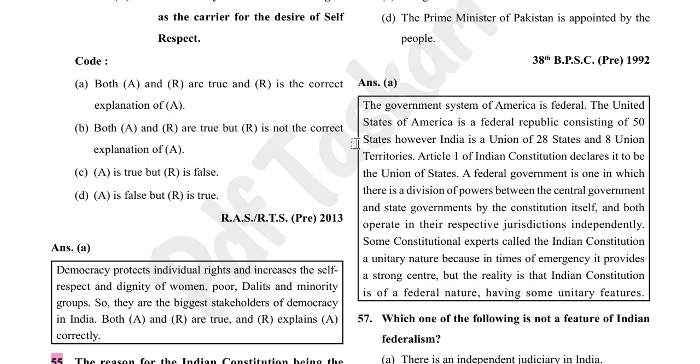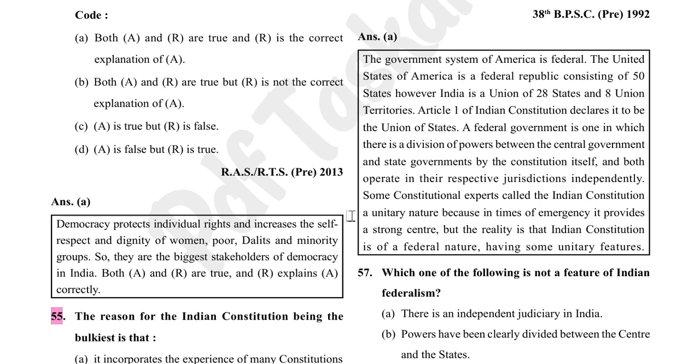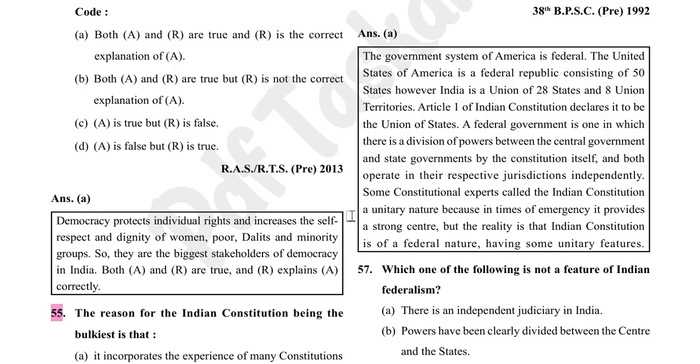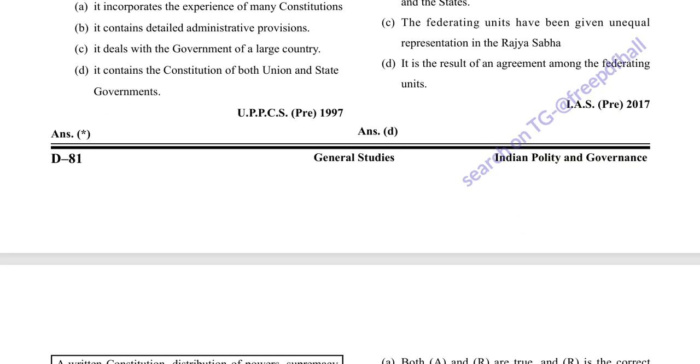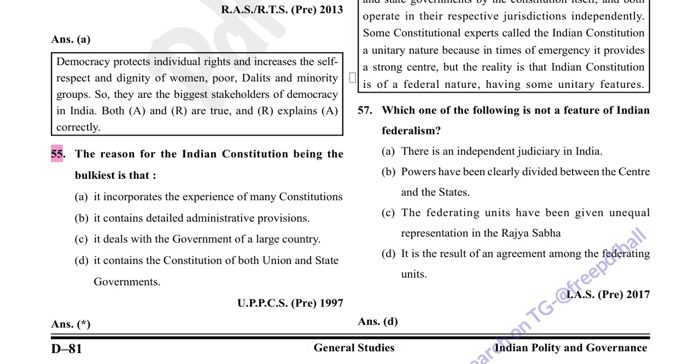However, India is a union of 28 states and 8 union territories. Article 1 of the Indian Constitution declares it to be a union of states. A federal government is one in which there is a division of powers between the central government and state governments by the constitution itself, and both operate in their respective jurisdictions independently. Some constitutional experts called the Indian constitution unitary in nature because in times of emergency it provides a strong center. But the reality is that the Indian constitution is of federal nature, having some unitary features.